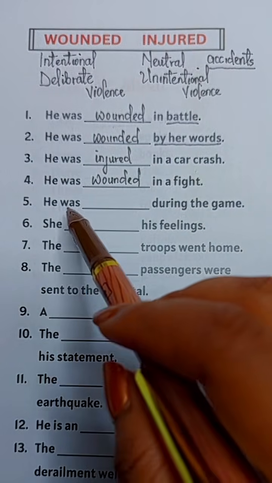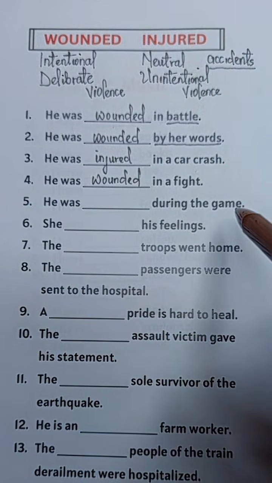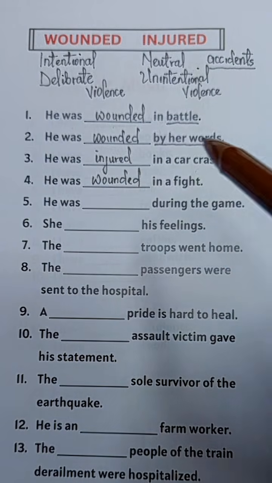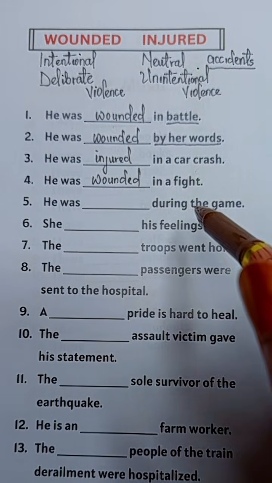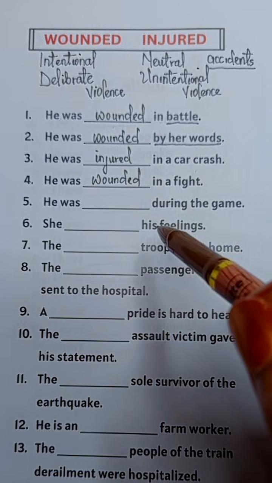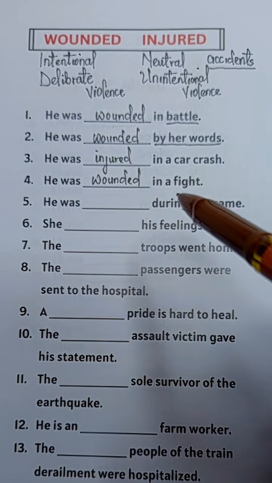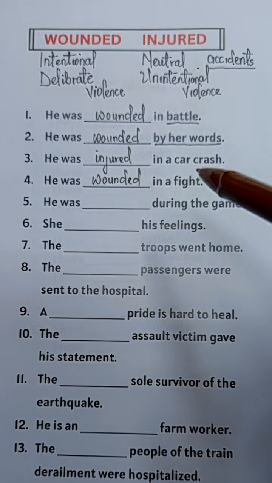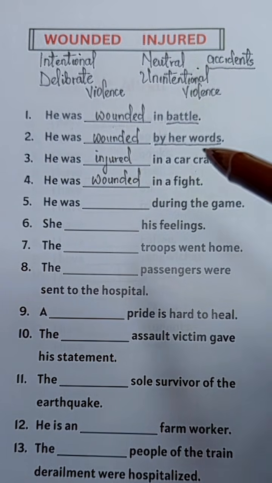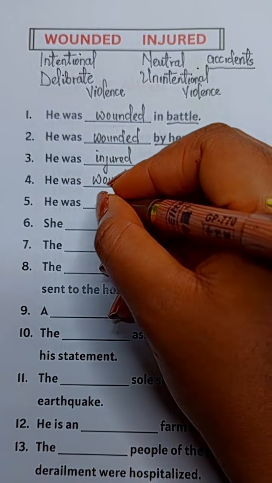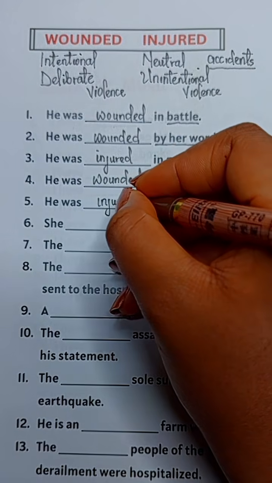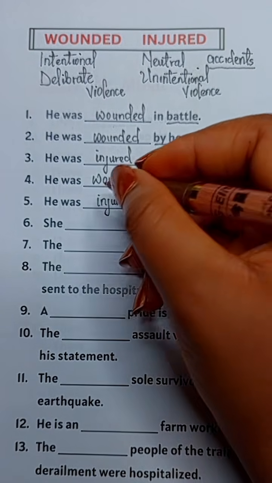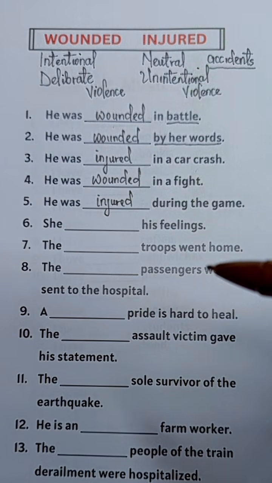Number five, he was blank during the game. Wounded or injured. Now, when there is a game going on, either soccer or any game, any harm or damage done is generally an accident and not intentional. Okay, so we usually use injured. He was injured during the game, not deliberately or intentionally.